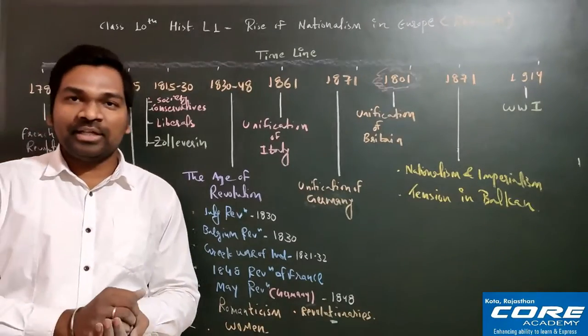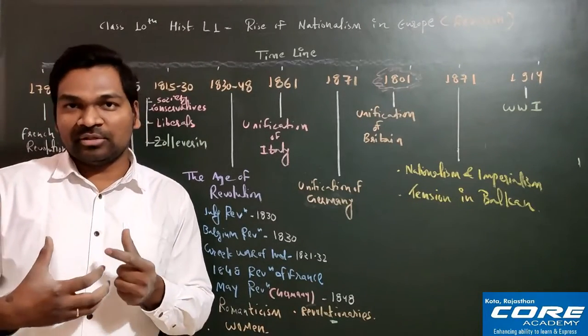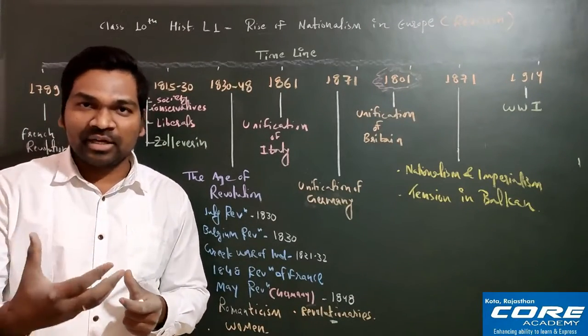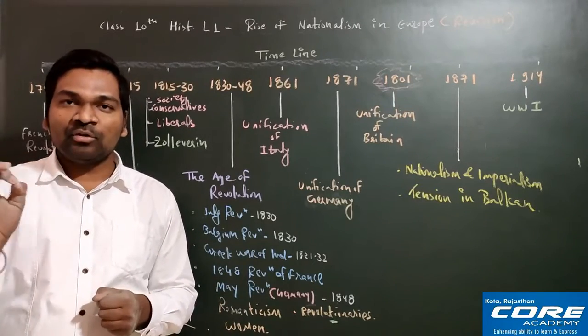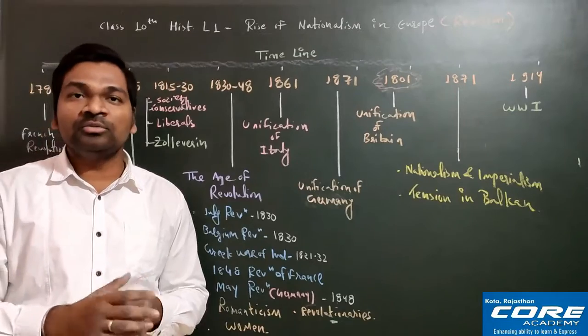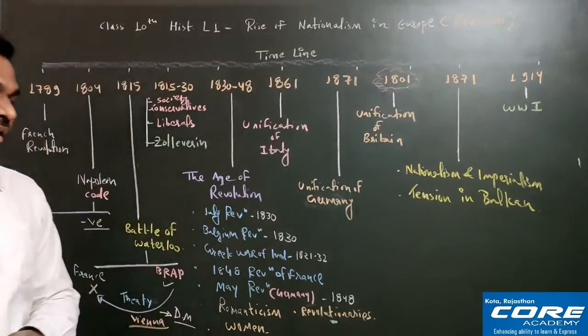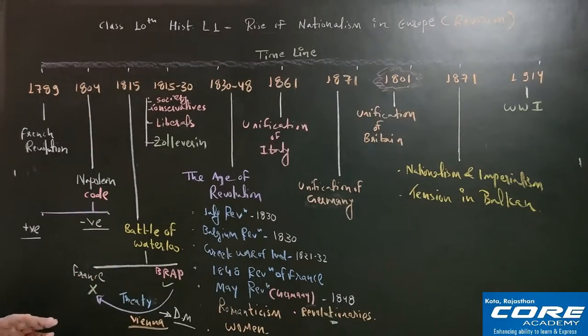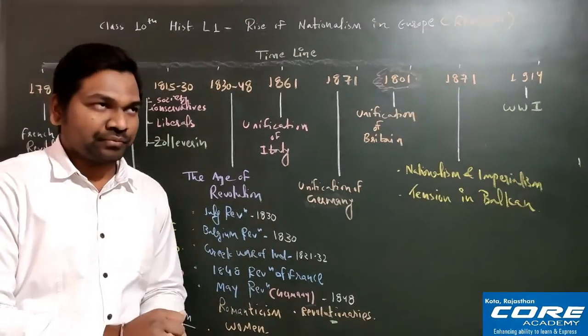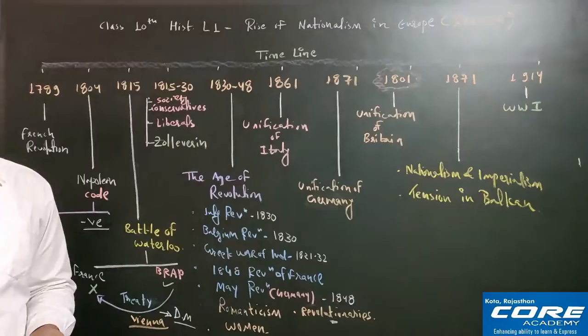Fine. After that, which dynasty will come in France? Which particular royal family will be there? So remember the name of the royal family. The name of the royal family was Bourbon family, Bourbon dynasty. Fine, you all know about it. So this is the first point, that is a very famous point, and basically the most important point.